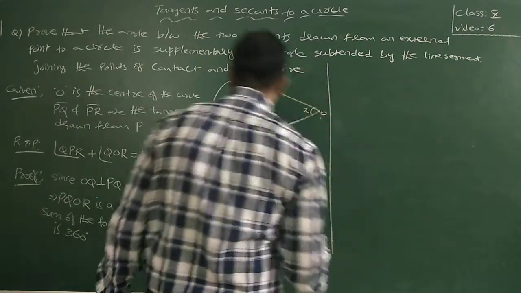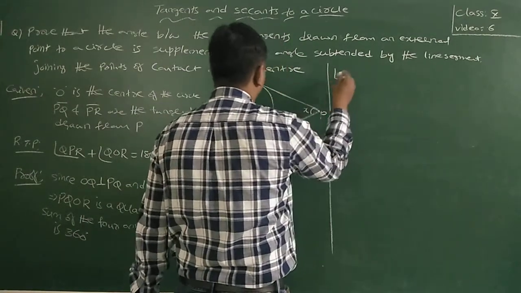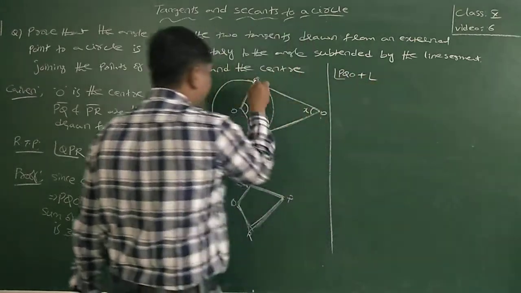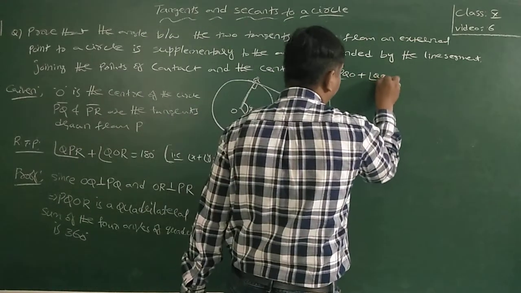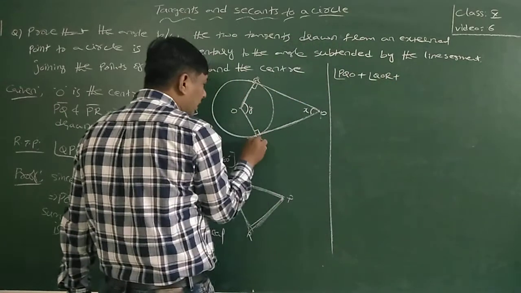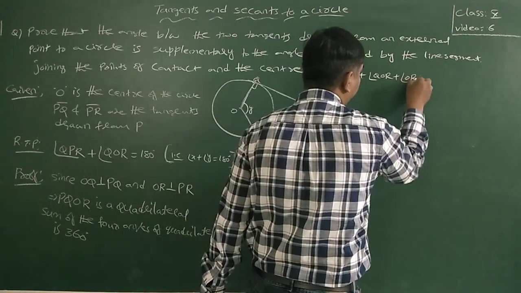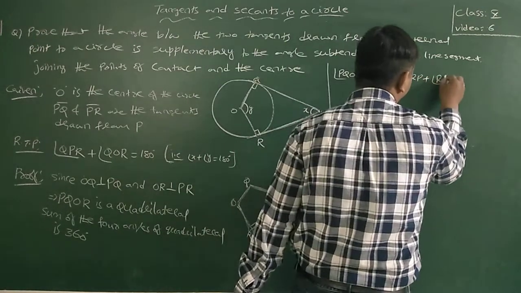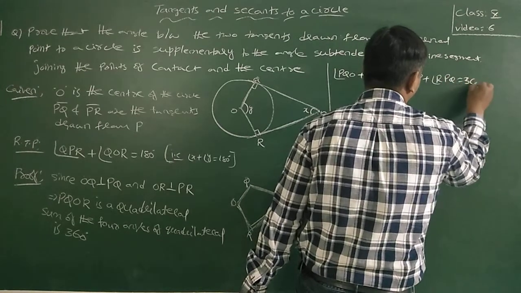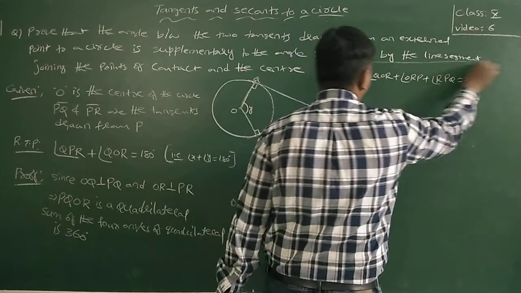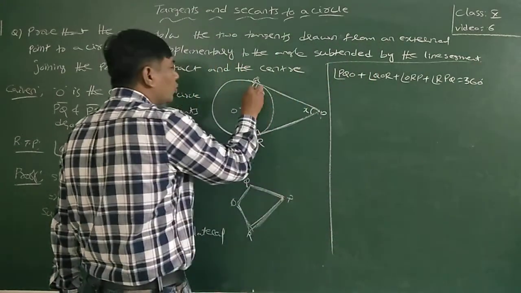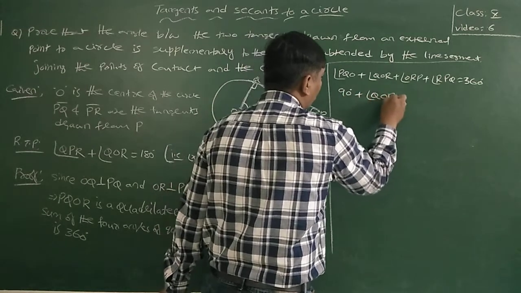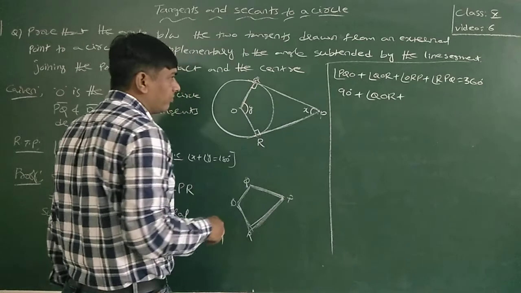So angle PQO plus angle QOR plus angle ORP plus angle RPQ is 360 degrees. PQO is 90 degrees, as it is perpendicular. Angle QOR, I don't know about that angle.